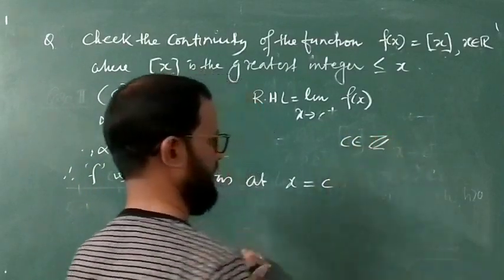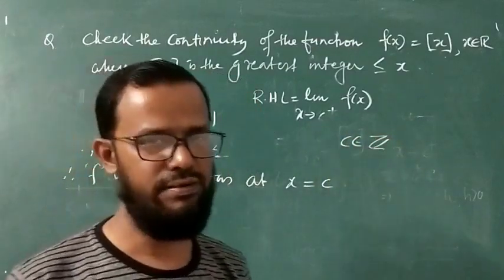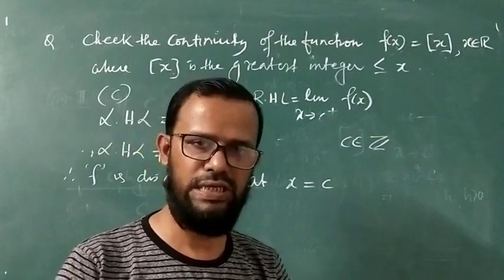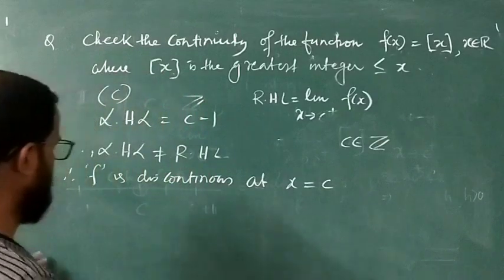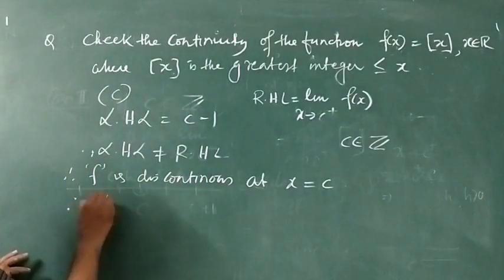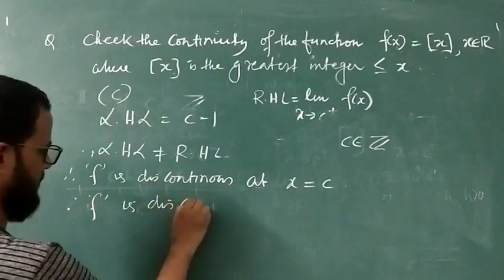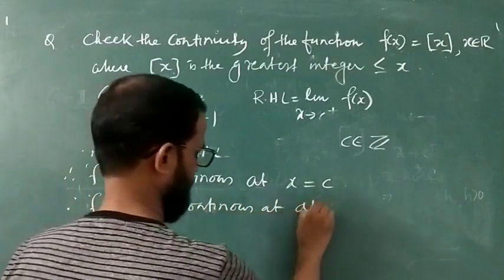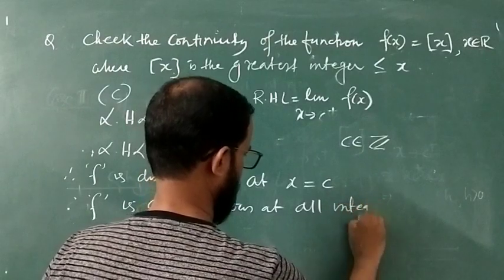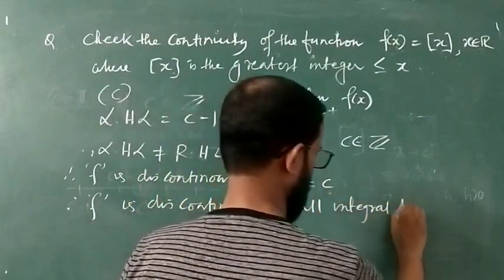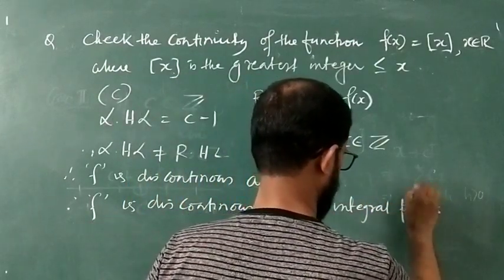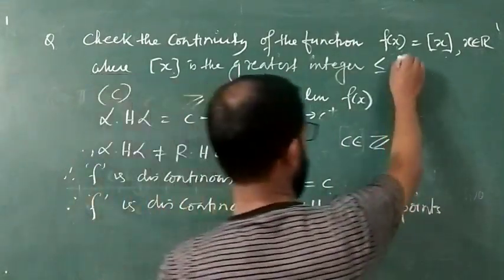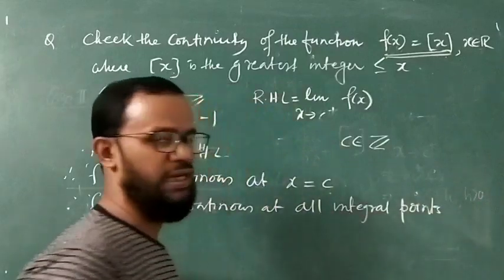Okay, what is C? We supposed that C is an integer. Integers are called integral numbers: 0, 1, 2, 3, minus 1, minus 2, minus 3, all are called integral numbers. Okay, and therefore f is discontinuous at all integral points, integral means integer. Okay, understood. Ultimately your function f(x) equal to box x, ये जो function है,